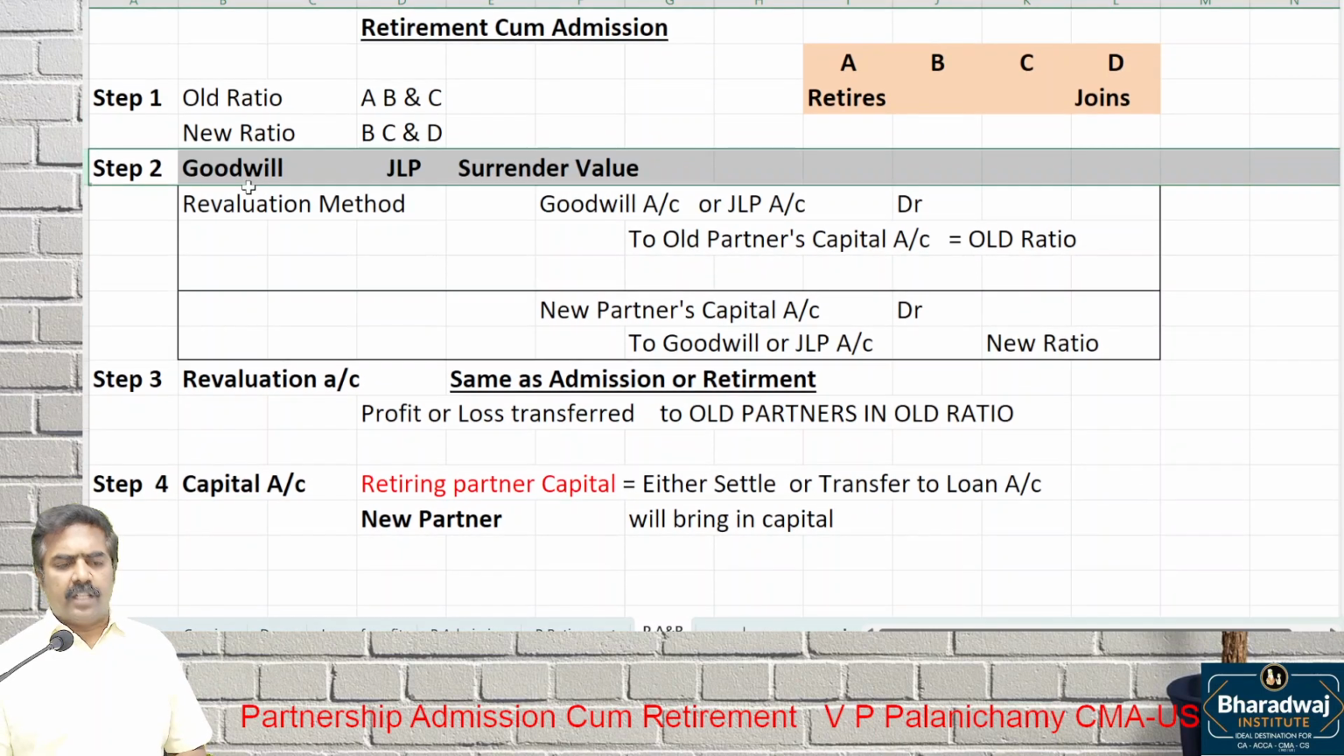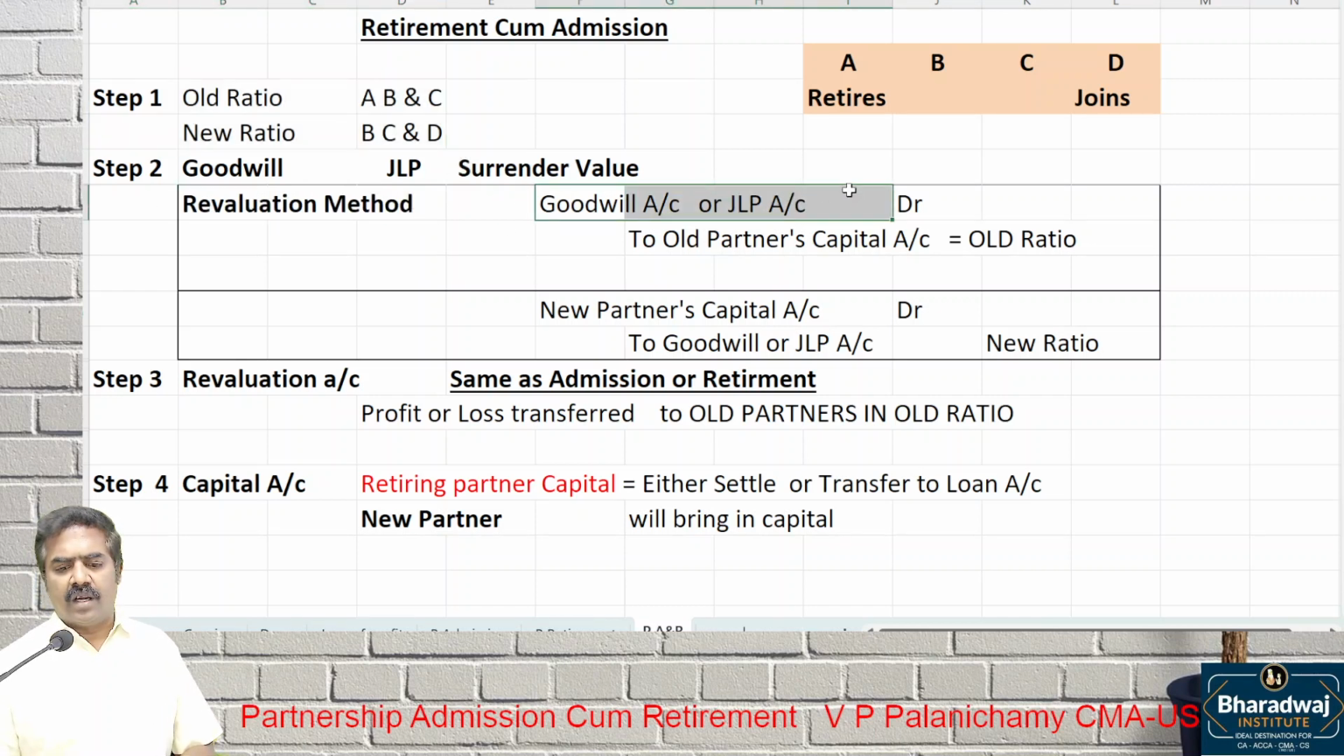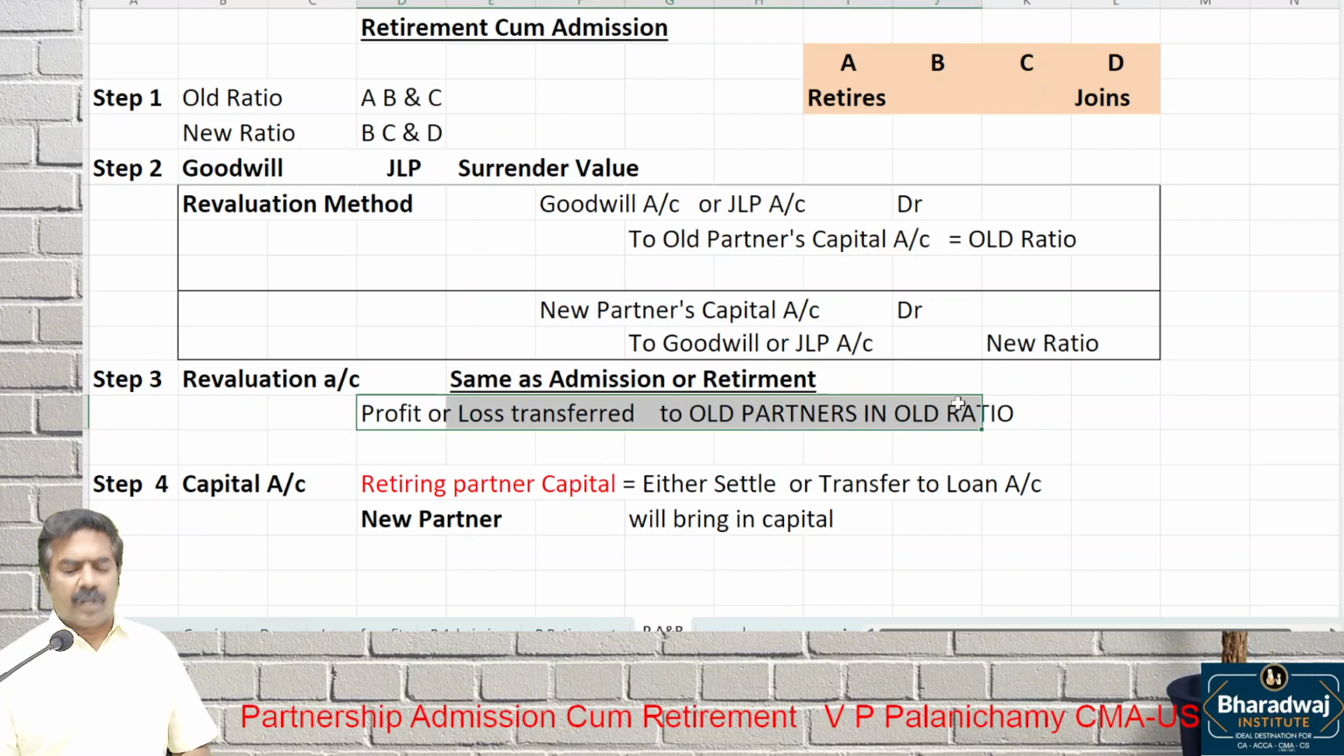I repeat the entire process for a minute, pay attention. We'll just see which ratio: old ratio, new ratio, no gaining or sacrificing ratio. Goodwill or JLP, we can follow only which method? If goodwill is raised, debit or credit to which account? Old partners like ABC in old ratio. Then continuing partners BCD and the new partner's capital to goodwill, you can write off in which ratio? New ratio. Prepare the revaluation account, same as admission or retirement. The profit or loss is shared by whom? Old partners in old ratio.